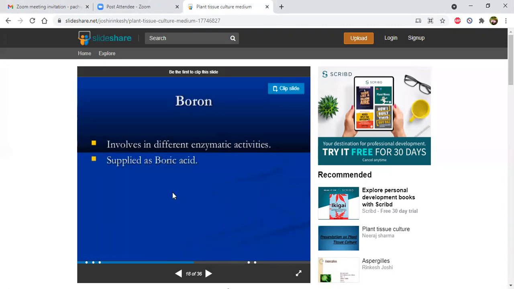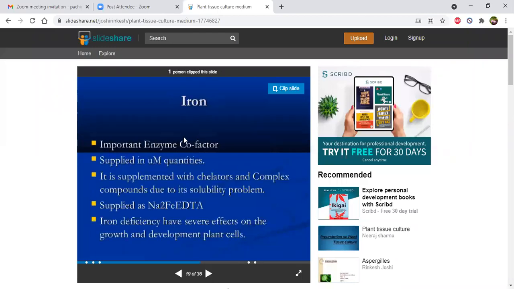Then coming to boron, it is involved in different enzymatic activities and is supplied as boric acid, a very essential component. In the preparation of plant tissue culture medium, we supply boron. Then iron, an important enzyme cofactor, supplied in micromolar quantities. It is supplemented with a chelator as a complex compound due to its solubility problem. It is supplied as Na2FeEDTA, a combination of sodium and iron with EDTA.